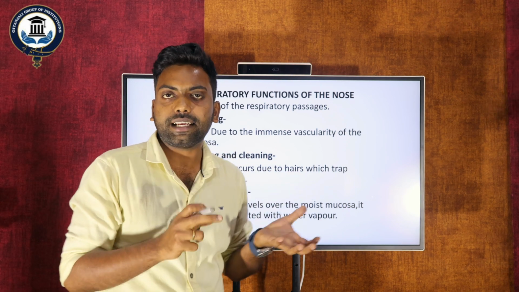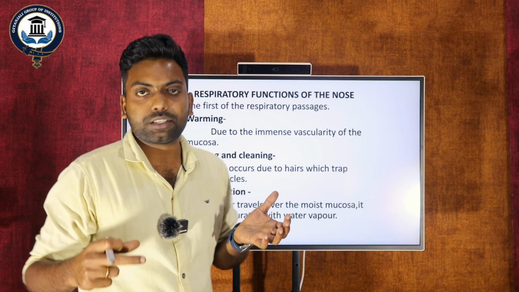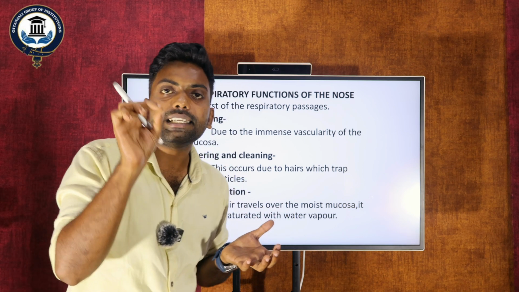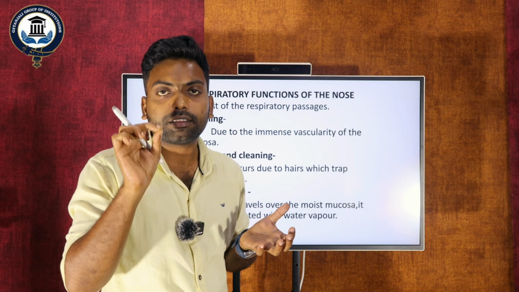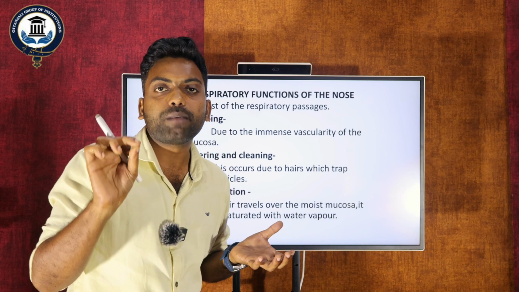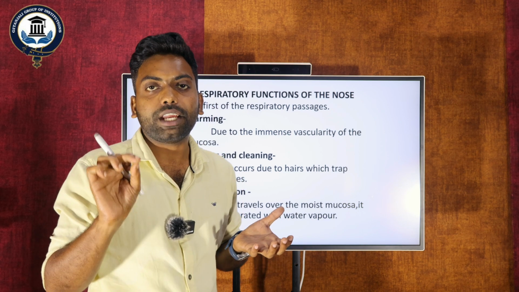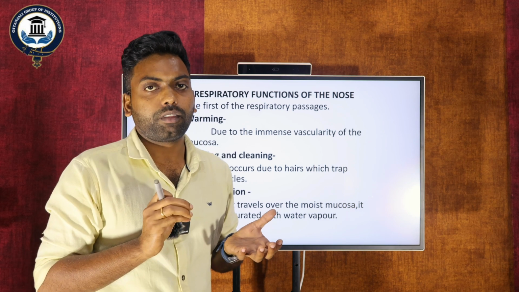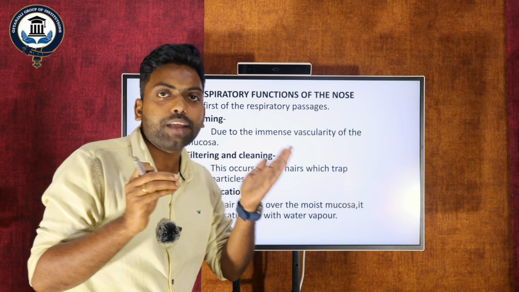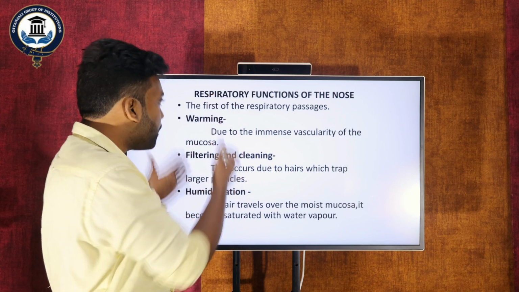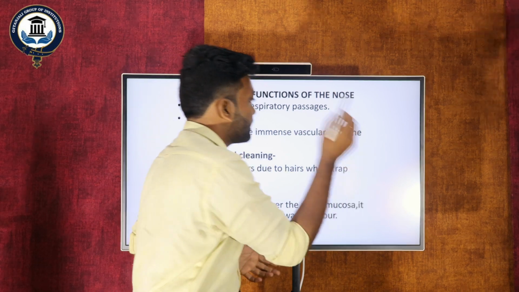Not only within the nasal cavity, in all parts of the respiratory system there is a thin sensitive layer called the mucosa membrane. What is the meaning of mucosa membrane? It is a thin sensitive layer which secretes mucus, moisture. By adding moisture to the air, that is called humidification. So these are the main functions of the nose and nasal cavity.